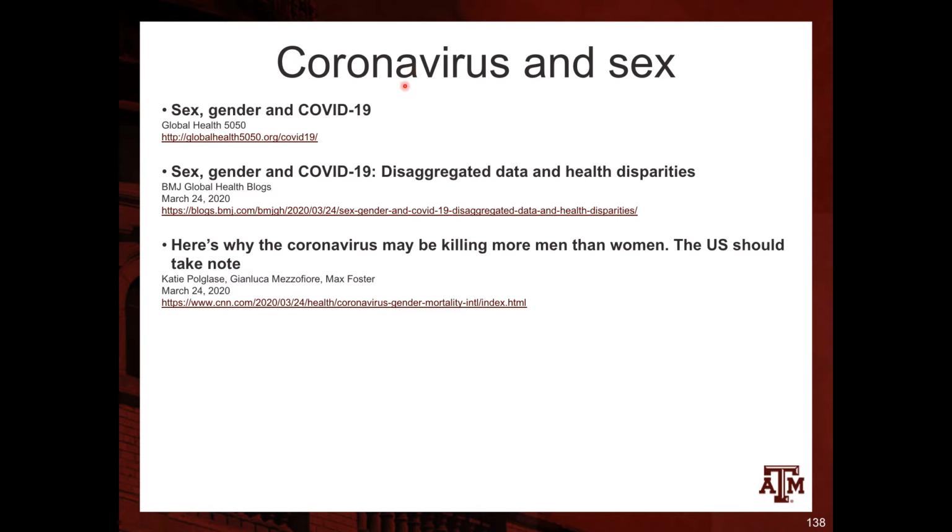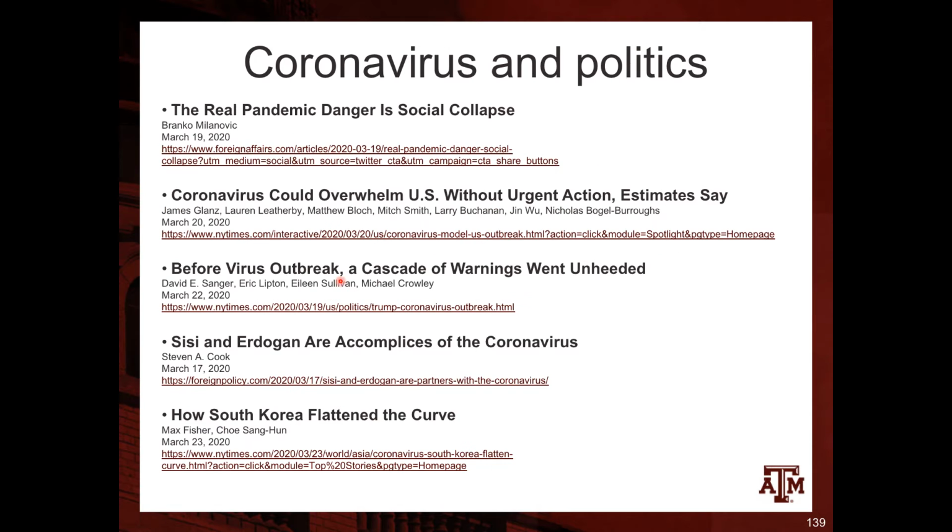And also, some articles show how the coronavirus is associated with sex. Men are more likely to die than women from the coronavirus, and here are some articles talking in depth about this issue. And then finally, some discussions about coronavirus and politics.